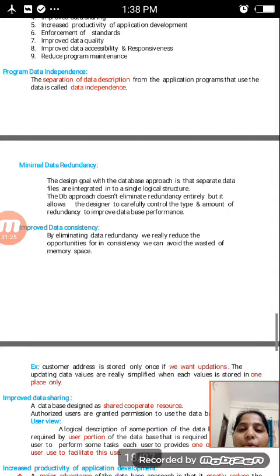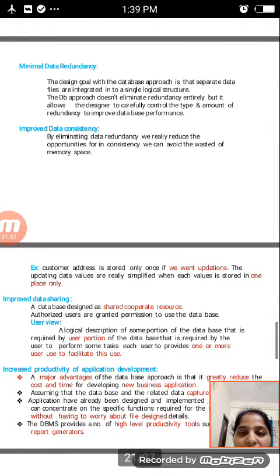Let us discuss program data independence. It is the separation of data descriptions from the application programs that use the data. Whenever we have data independence, we are separating the database descriptions from the application programs.